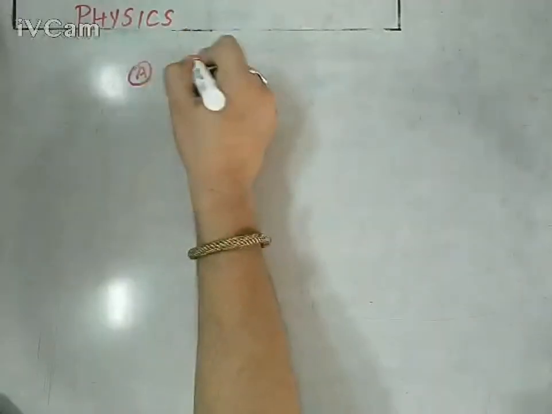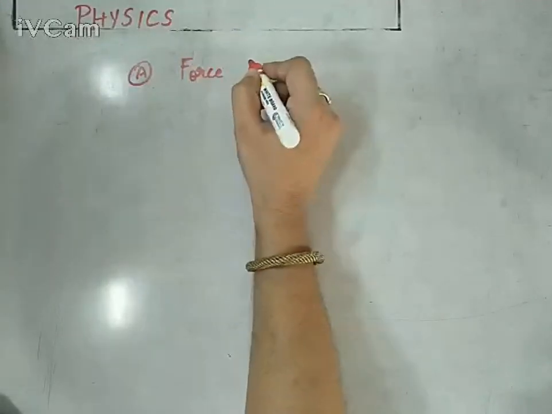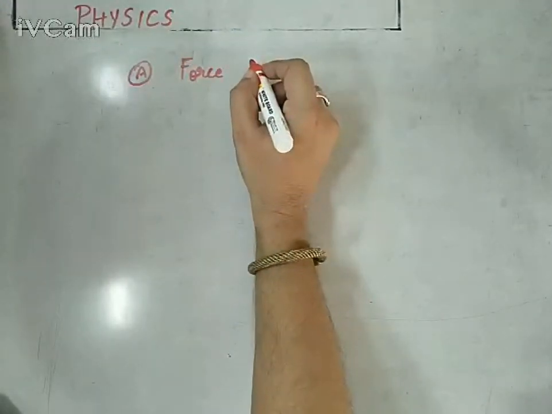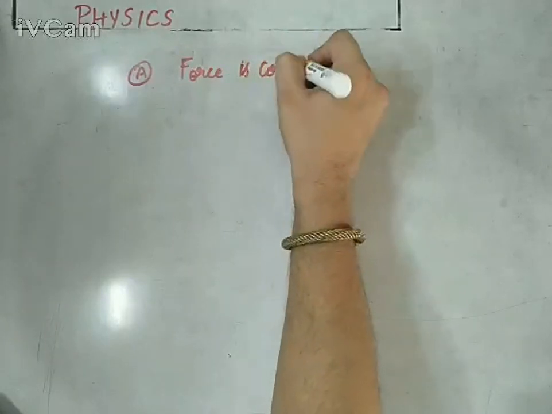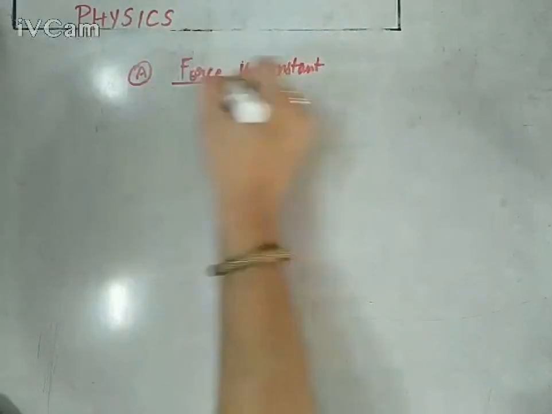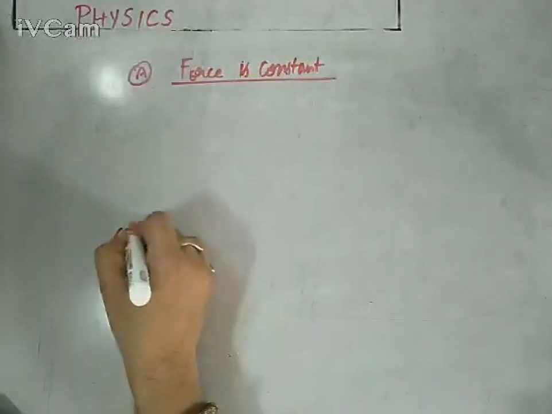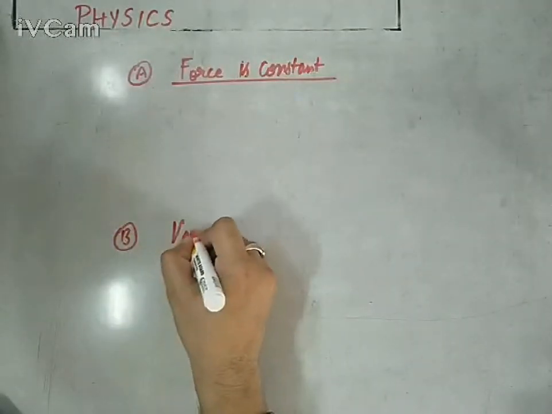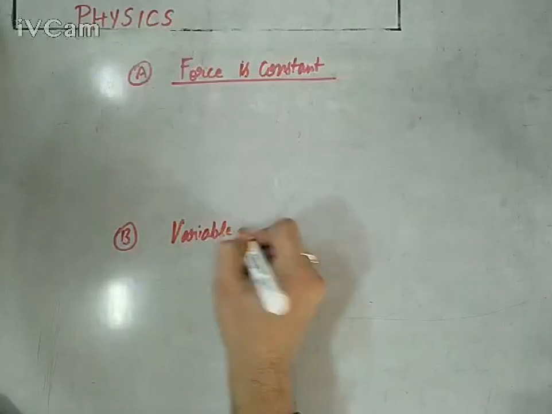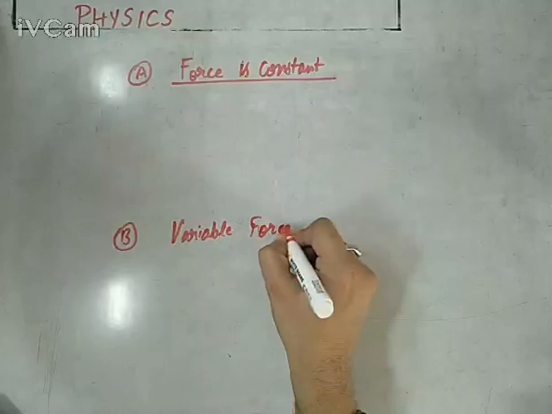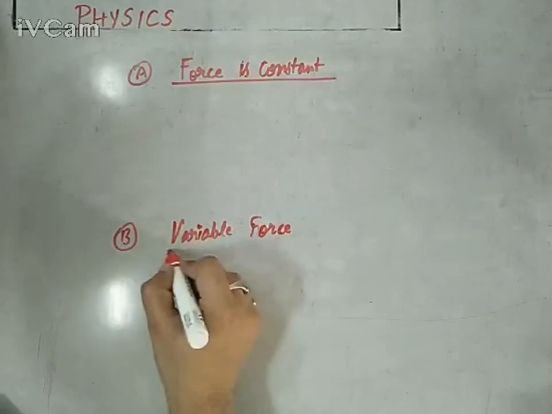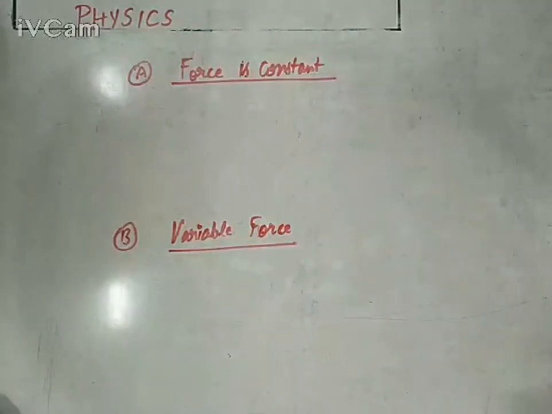Let's take two cases. The first case is when force is constant, and the second case is when we are talking about a variable force.